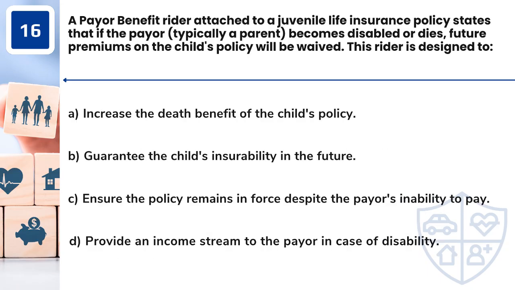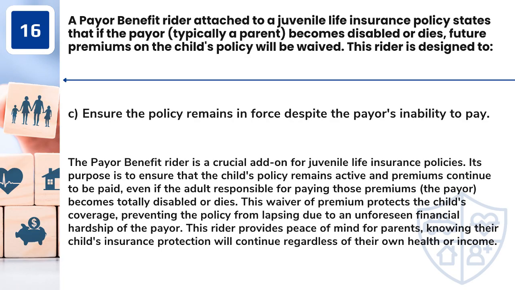Question 16. A payer benefit rider attached to a juvenile life insurance policy states that if the payer, typically a parent, becomes disabled or dies, future premiums on the child's policy will be waived. This rider is designed to A. Increase the death benefit of the child's policy. B. Guarantee the child's insurability in the future. C. Ensure the policy remains in force despite the payer's inability to pay. D. Provide an income stream to the payer in case of disability.